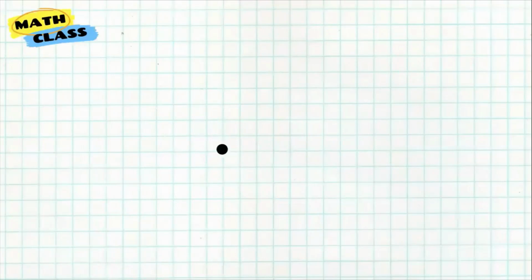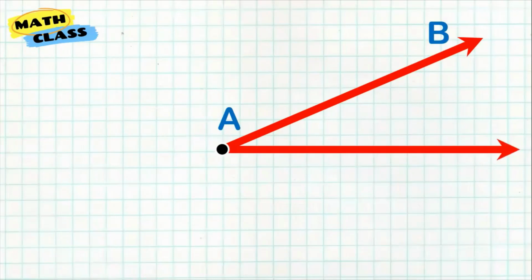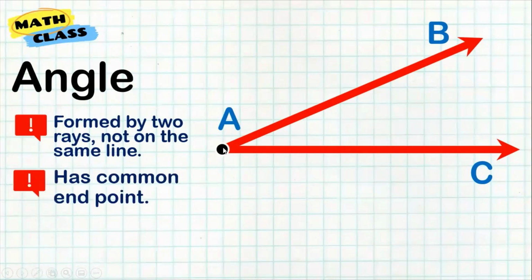Now, when we talk about angles, it actually has two rays. So look here. You have two rays, right? An angle is formed by two rays with a common endpoint.